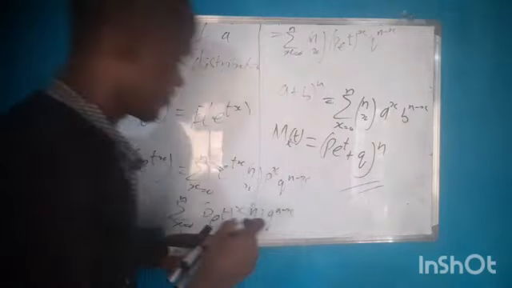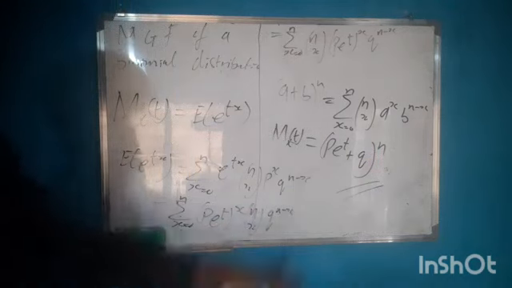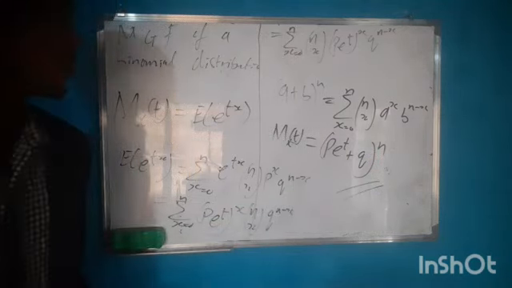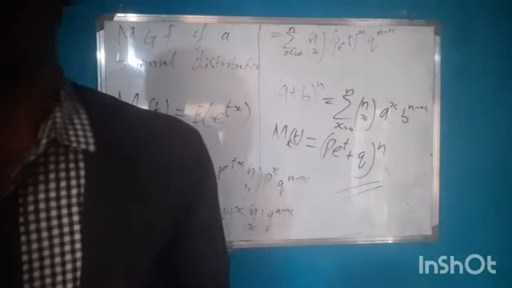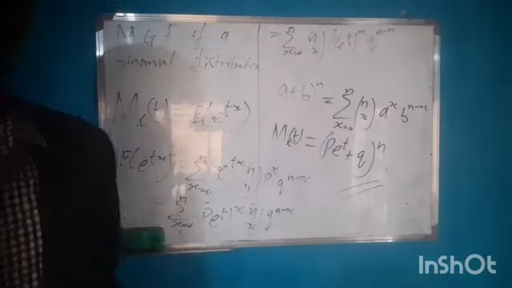This is our moment generating function of a binomial distribution. Thank you. Our next class will be solving examples on binomial distribution.